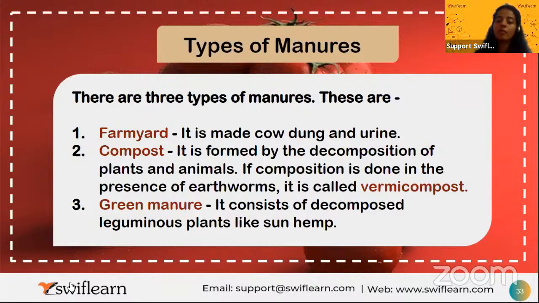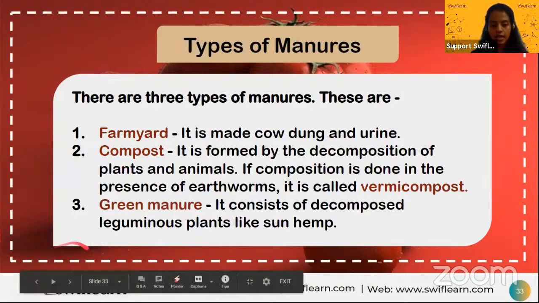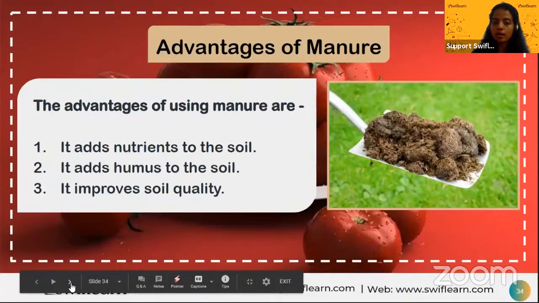Then you have green manure. Green manure consists of decomposed leguminous plants. Legumes, as I have told you, are like dal or pulses. A leguminous plant like sunhemp, if that is used, it is called green manure. So there are three types of manure: farmyard, compost, and green manure. They're very important.